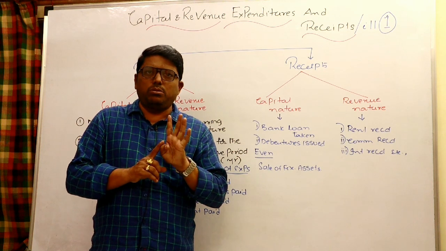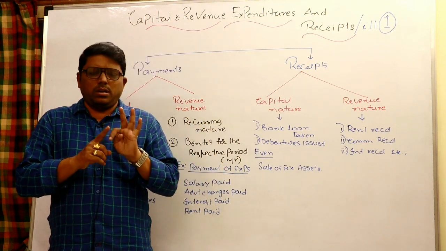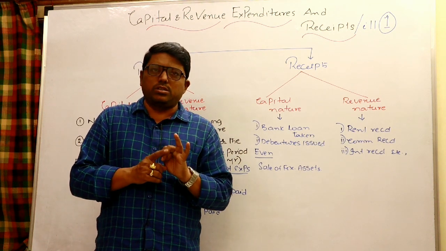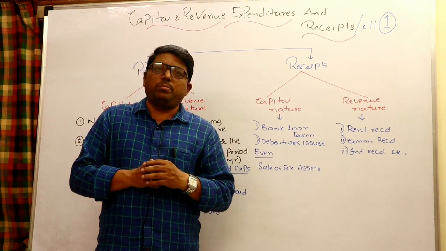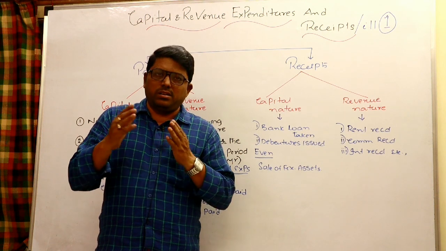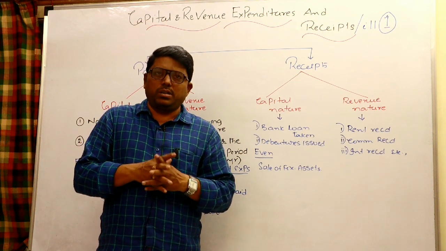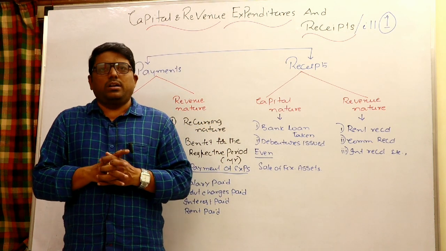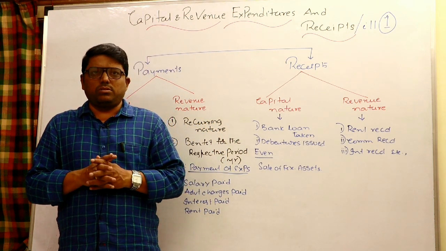By the trading account we are able to know the gross profit or gross loss. By the P&L we are able to know the net profit or net loss. By the balance sheet, the financial position. So why should this topic be learned earlier than final accounts? Because if you are very good in this capital and revenue topic, you can easily handle your final accounts,